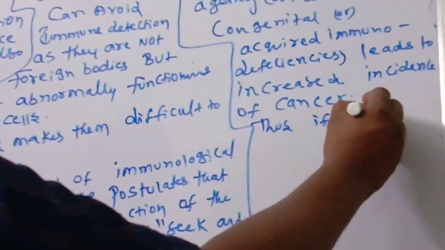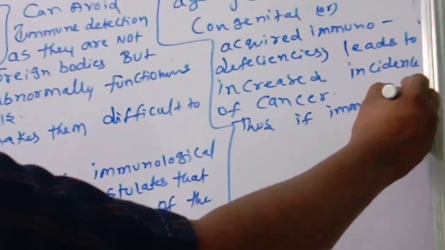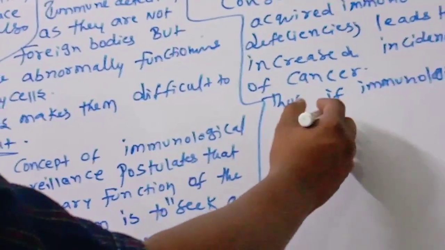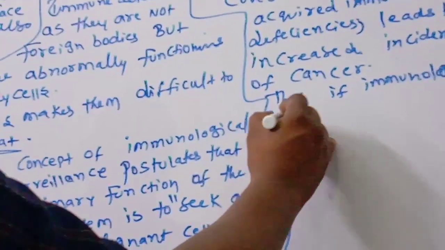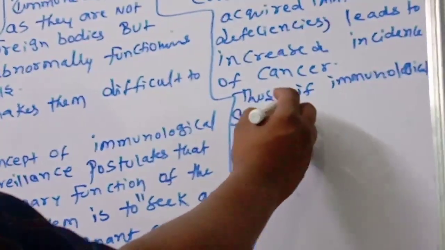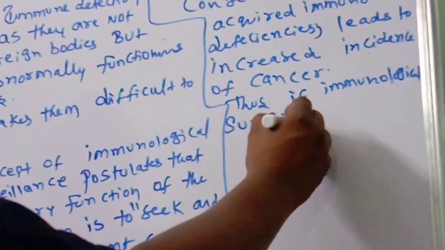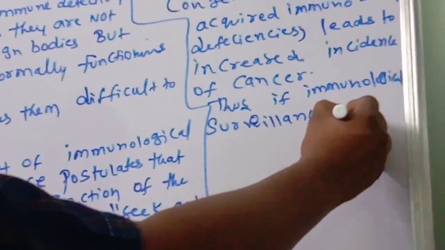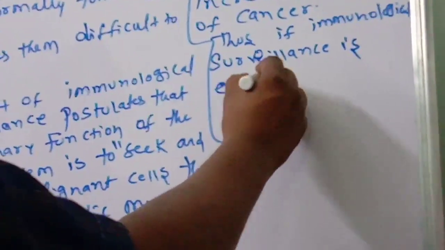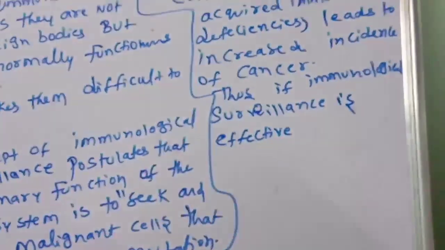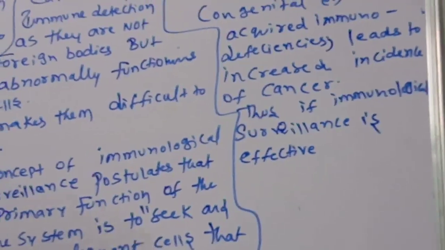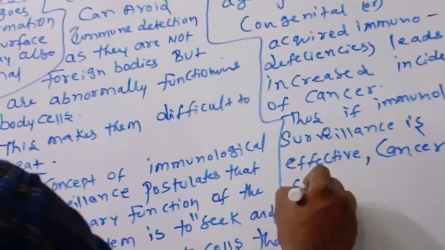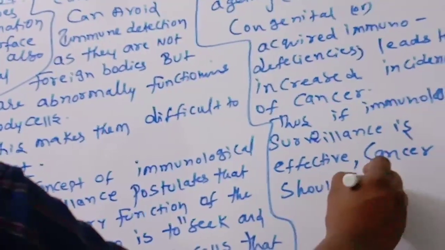Thus, if immunological surveillance is effective, cancer should not occur. Children, this is important.